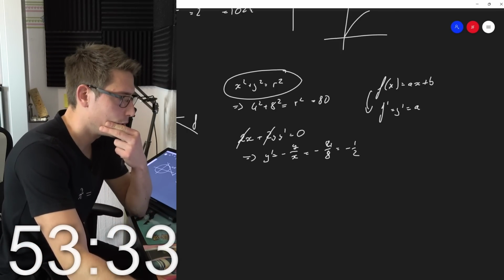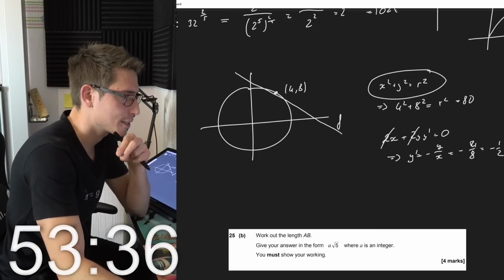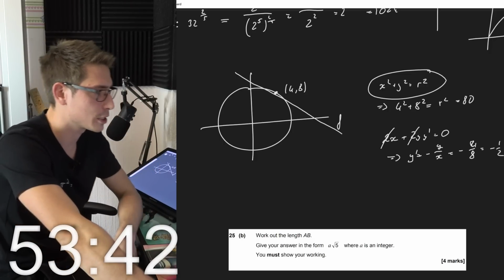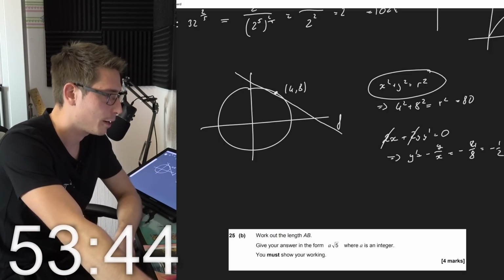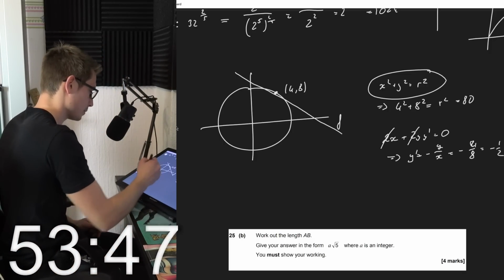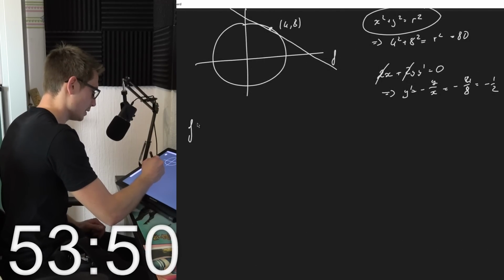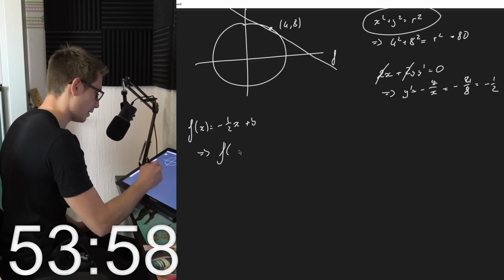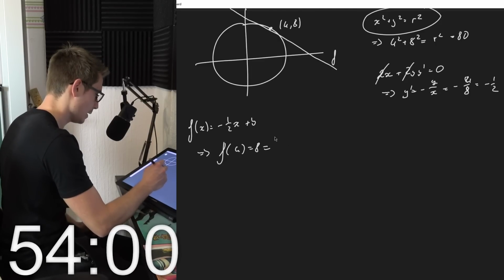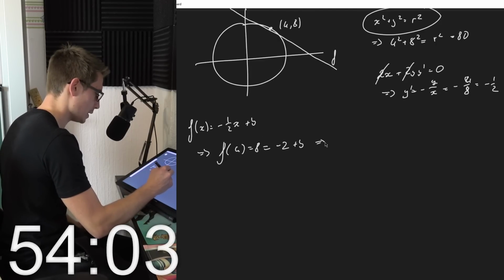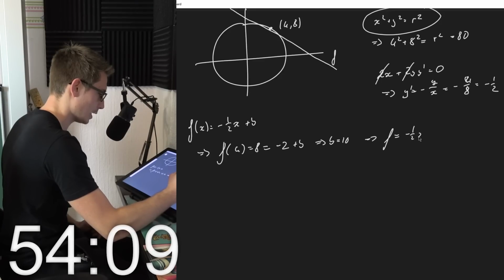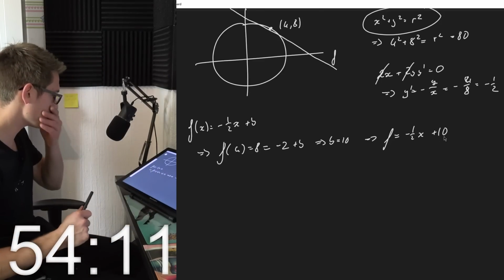Okay. Work out the length AB. Give your answer in the form a times square root of 5, where a is an integer. Oh, this is referencing the first one. So f of x is hence equal to negative 1/2 x plus b. If f of 4 is equal to 8, we get negative 2 plus b, meaning b is equal to 10. So f is equal to negative 1/2 x plus 10.